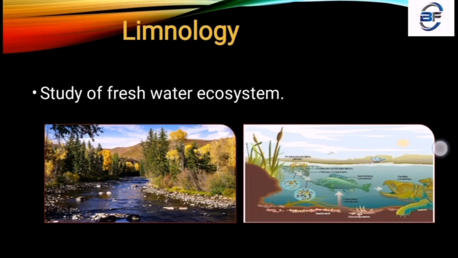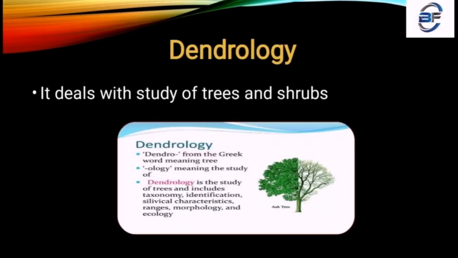Next, dendrology. Dendrology deals with the study of trees and shrubs. The term dendro is a Greek word meaning tree, and dendrology is the study of taxonomy.